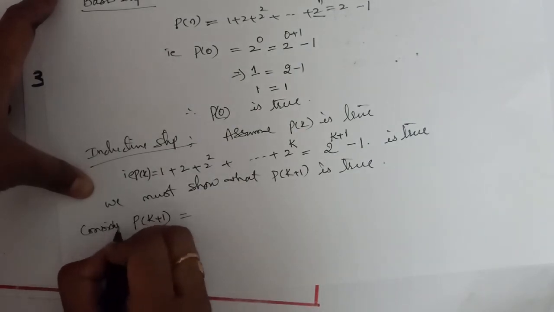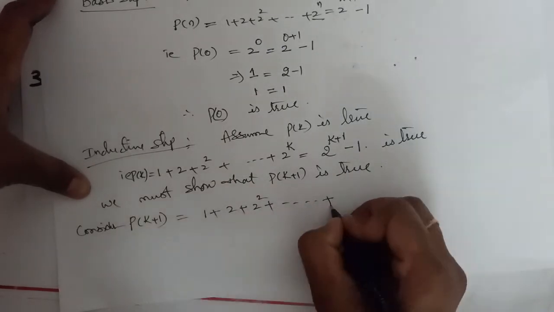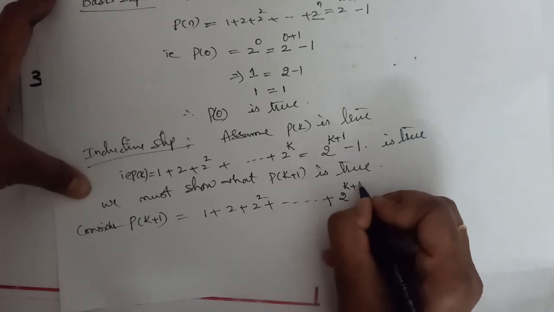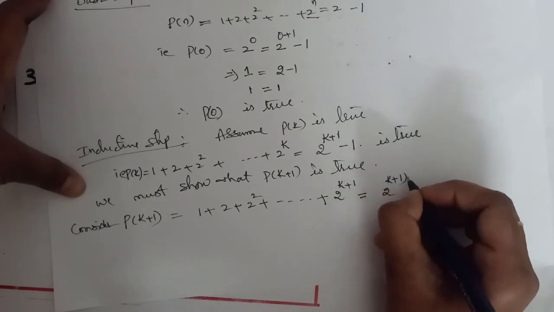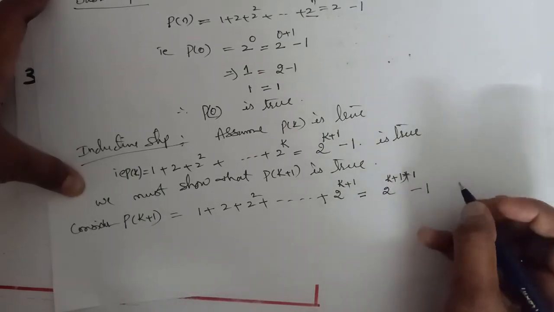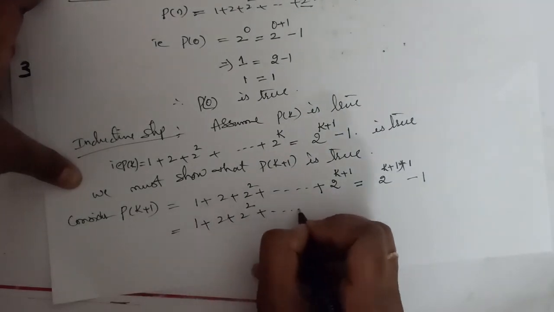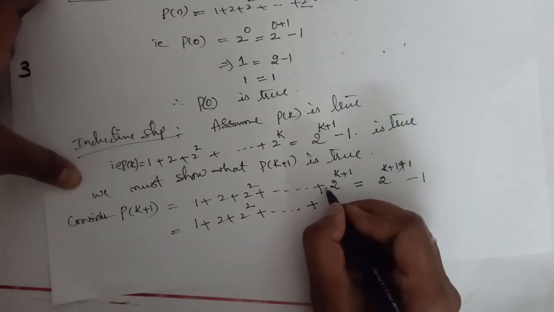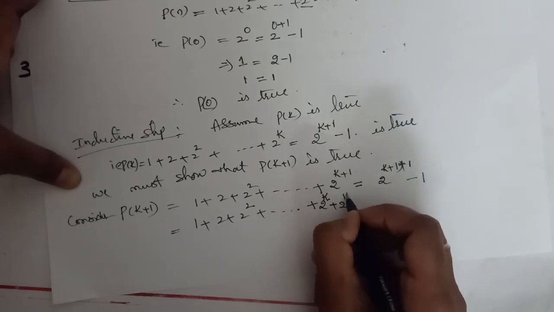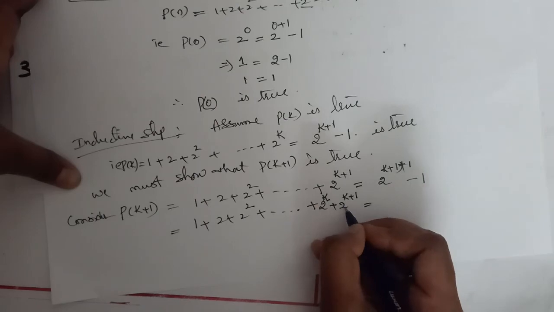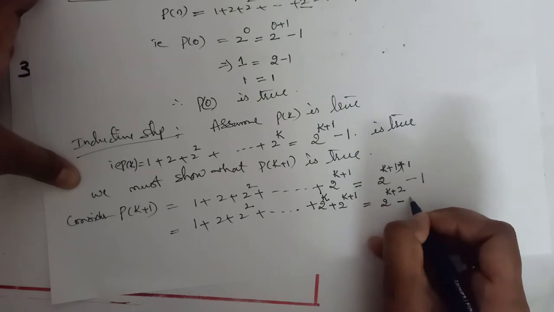P of k plus 1 is equal to 1 plus 2 plus 2 square plus so on plus 2 power k plus 1 is equal to 2 power k plus 2 minus 1. This is equal to 1 plus 2 plus 2 square plus so on plus 2 power k, and after 2 power k, we get 2 power k plus 1. Okay, I have written the term before this, 2 power k plus 1. So 2 power k plus 2 minus 1.